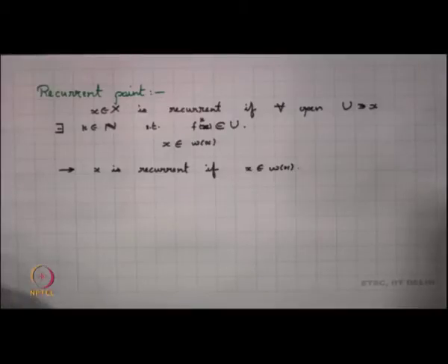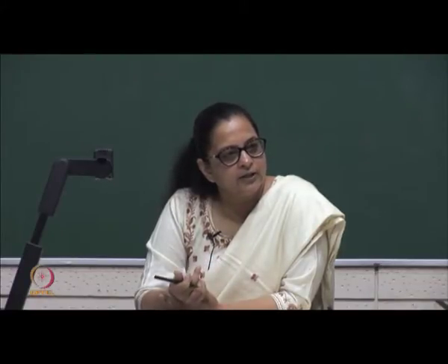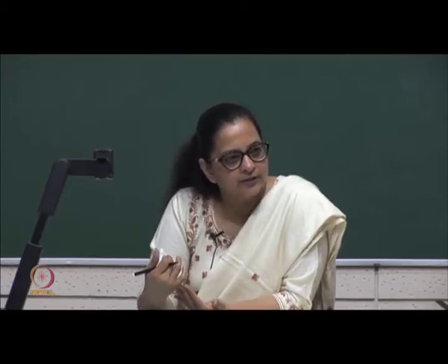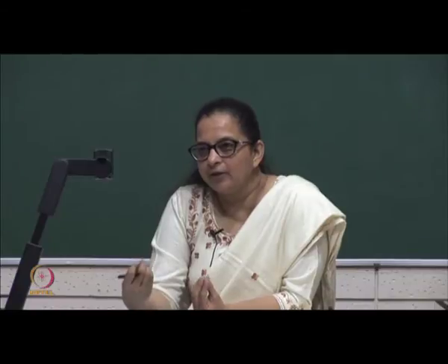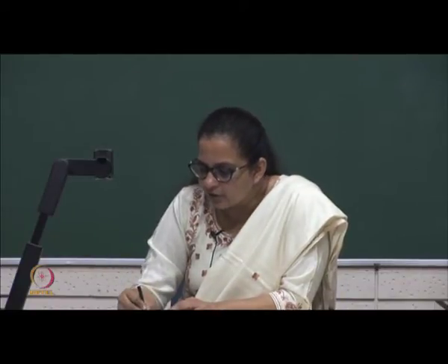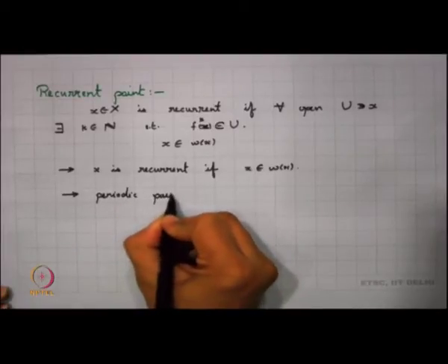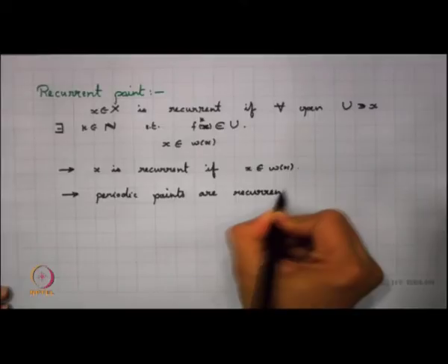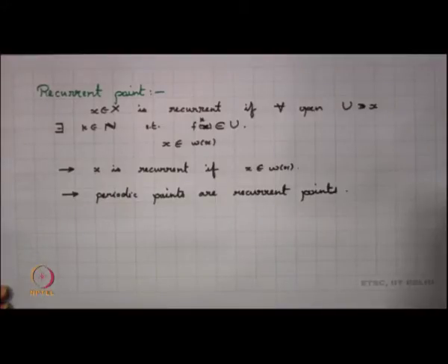So, one of the lemmas we had seen is that if you have a periodic point, then the limit set is the whole orbit, and in particular the periodic point belongs to its limit set. So, one thing is clear, we have a clear example in hand: periodic points are recurrent points. Now we are interested in looking into what all the recurrent points are.